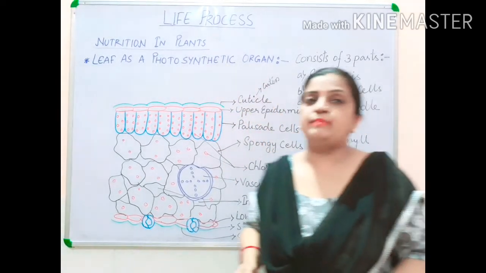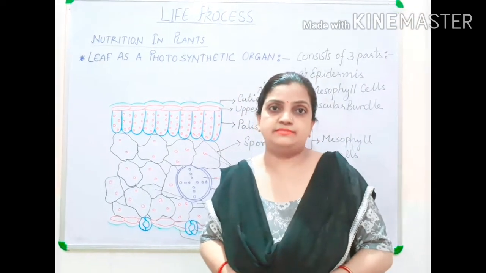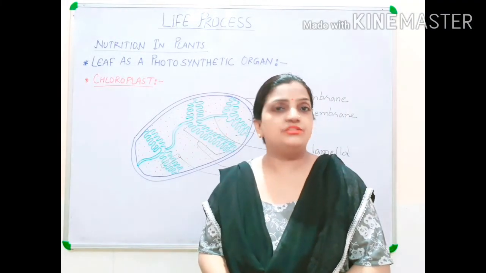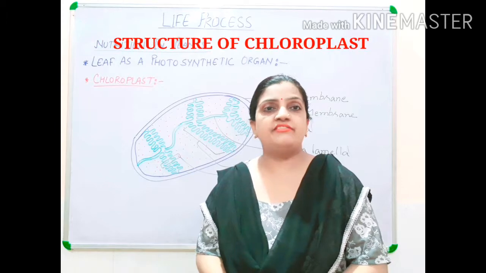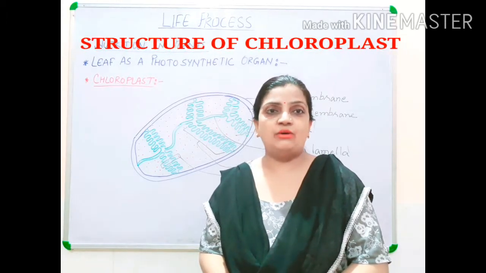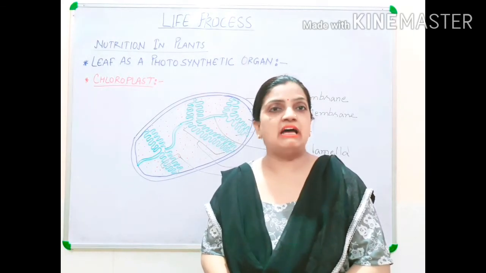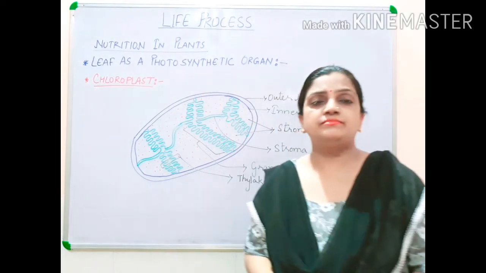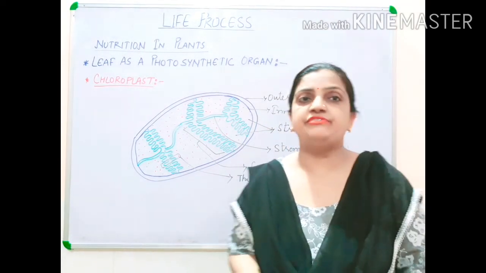Now I will be explaining the structure of chloroplast. Now children, let us understand the structure of chloroplast. This is a revision of the cell organelles which you studied in class 9, fundamental unit of life, the cell. So I will not explain in much detail, only a short description.